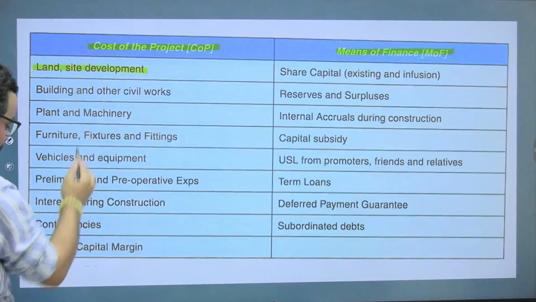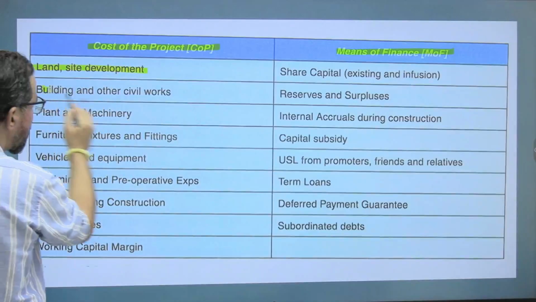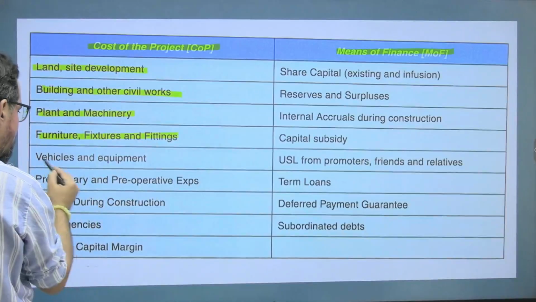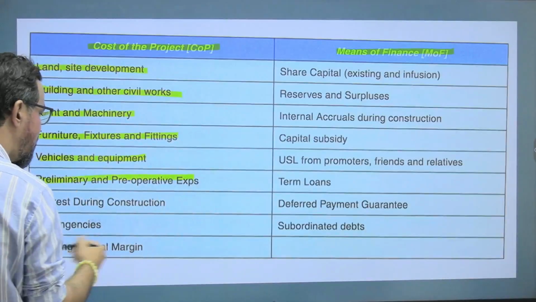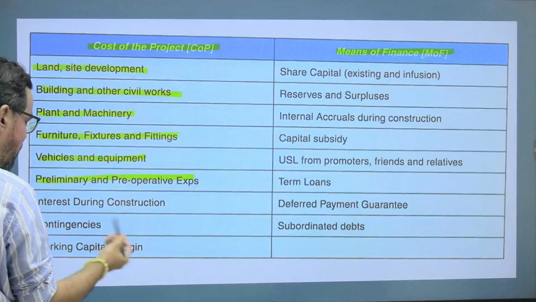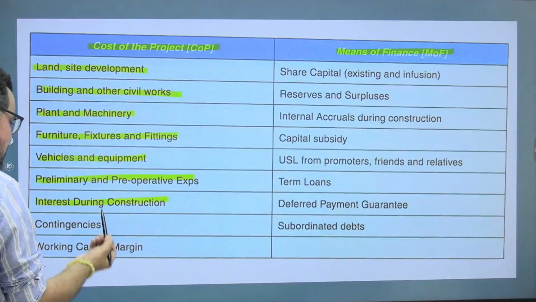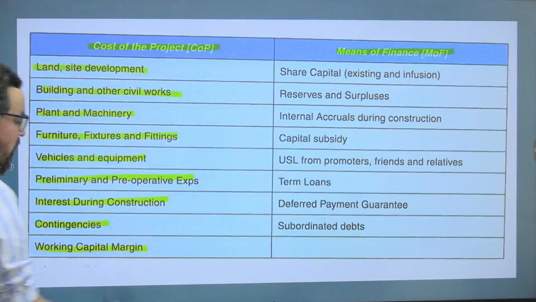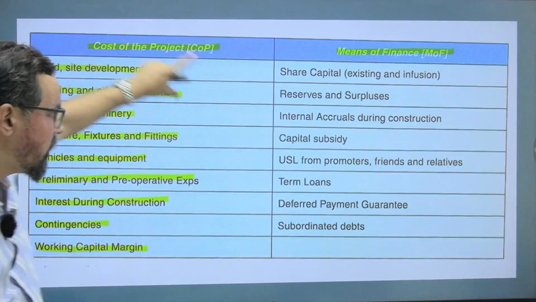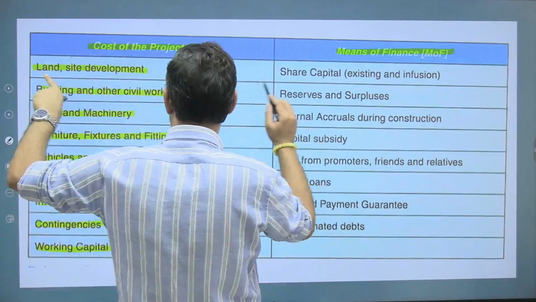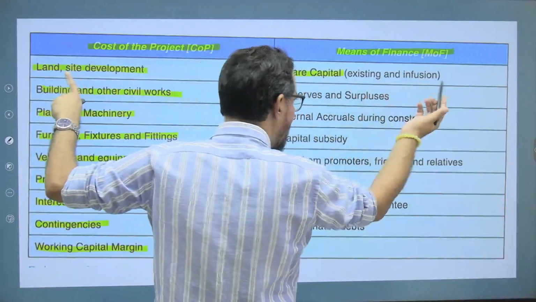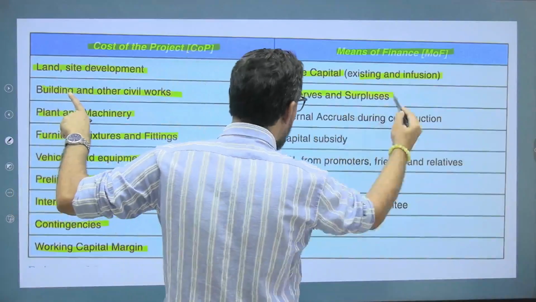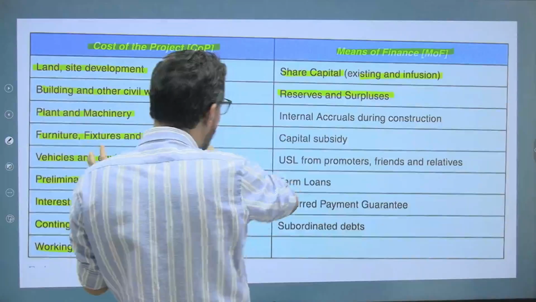These are the cost components of the project: building and other civil work, plant and machinery, furniture, fixtures, vehicles, equipment, preliminary and pre-operative expenses, interest during construction, then contingencies and working capital margin. For these, one will require some sort of finance, like share capital, which can be existing and infusion, and reserves and surplus.